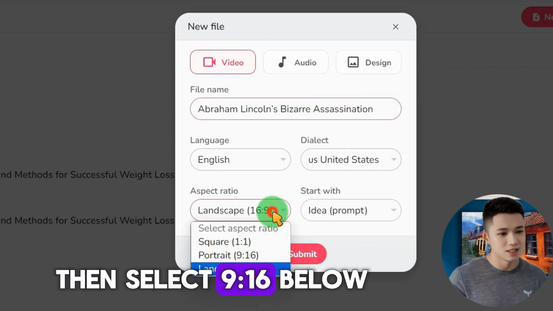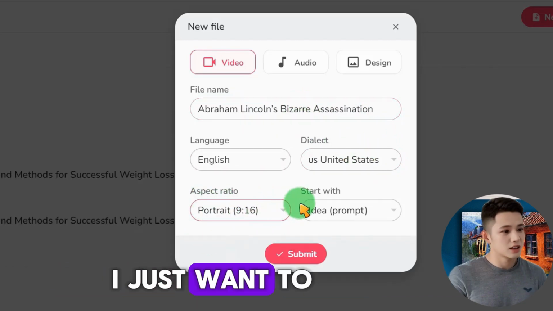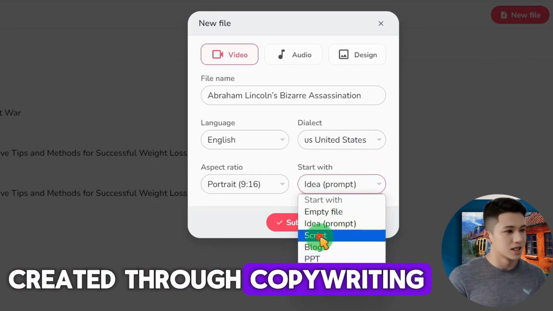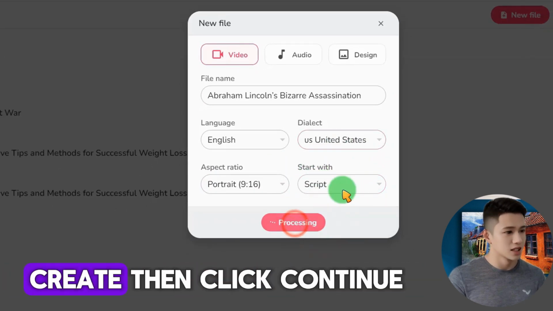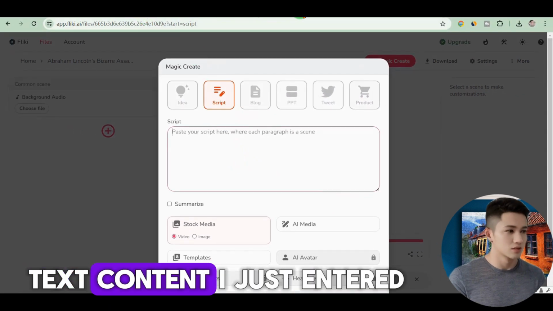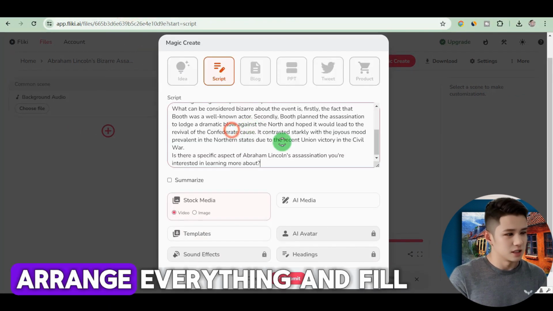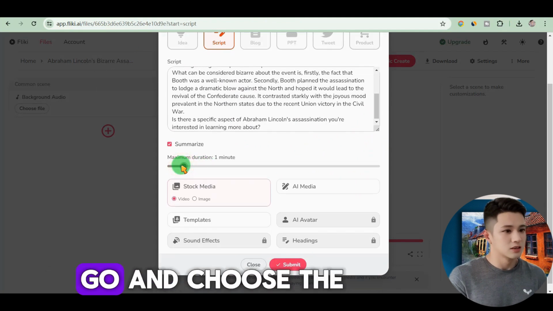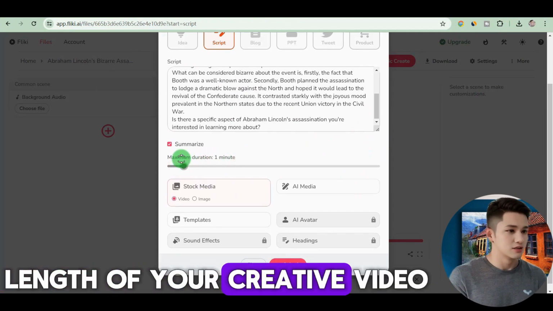Then select 9:16 below, because I just want to make a short video. The one I chose was created through copywriting, to make a script to create. Then click Continue. Just fill in the text content I just entered. Arrange everything and fill it all in. Then here you can still choose the length of your creative video.